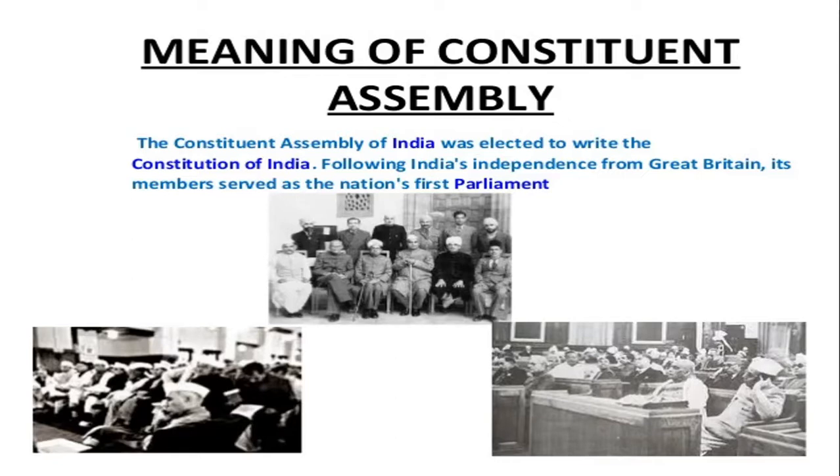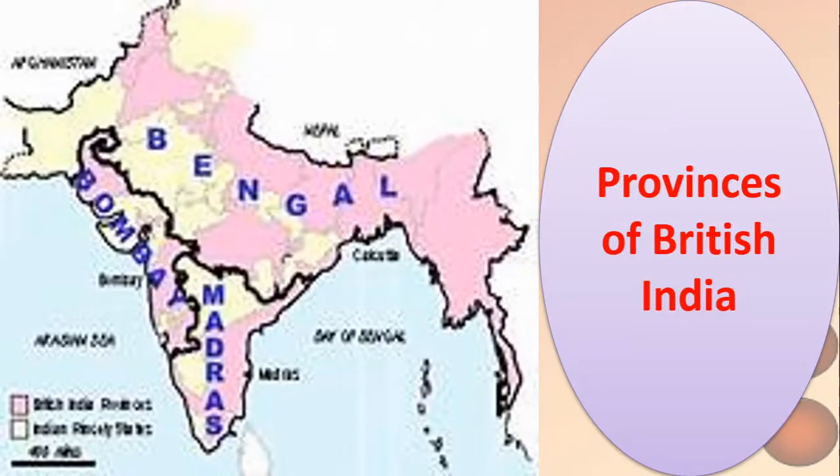They must have studied so many things. For example, Dr. Babasaheb Ambedkar studied the constitutions of different countries, and he also thought about how India's constitution should be written. And along with him, there were 298 other members who helped him in this work. So totally there were 299 members in the Constituent Assembly of our country.